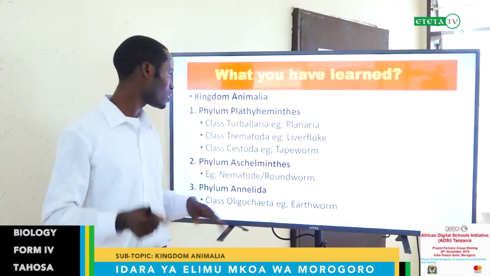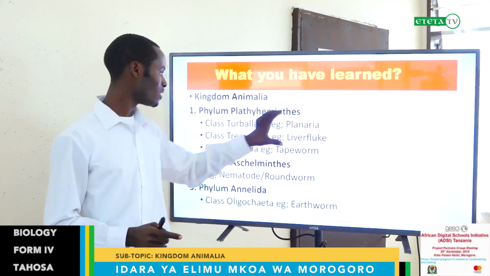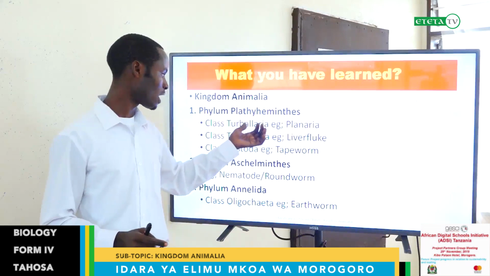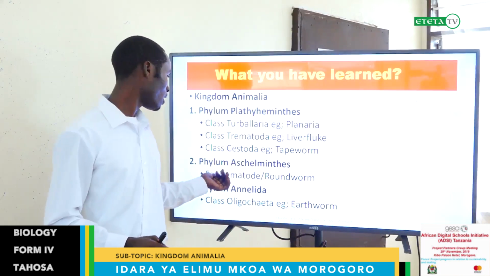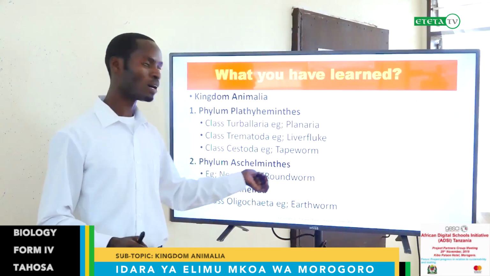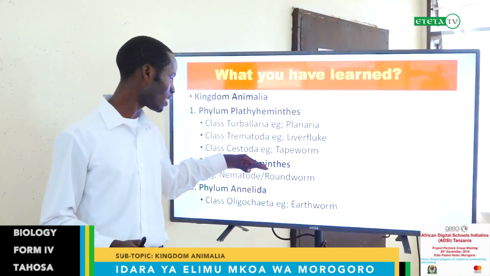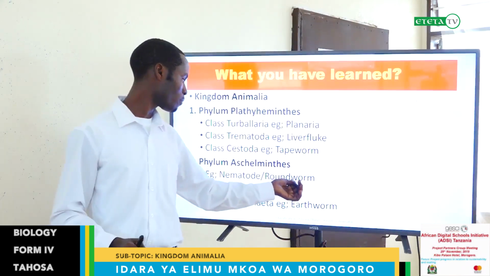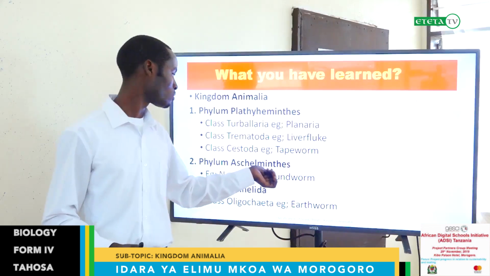So keep in mind this phylum and the three classes and the representative member of each class. Again, we did Aschelminthes, which have this representative member, roundworm. We would not mention the class under this. It is on the phylum and the representative member, which is Ascaris, or nematode, or roundworm.